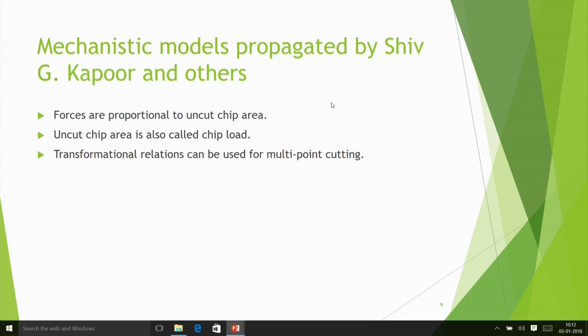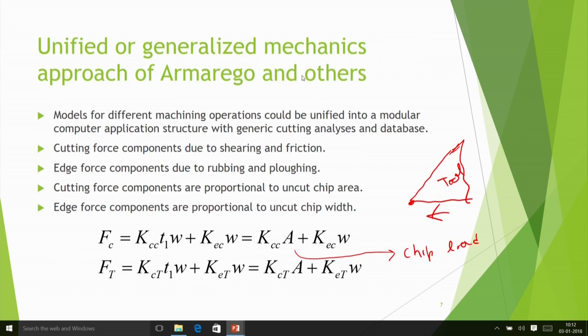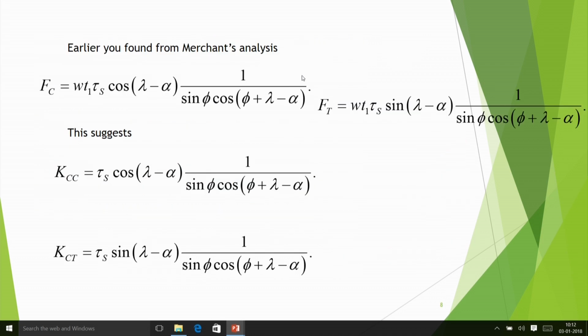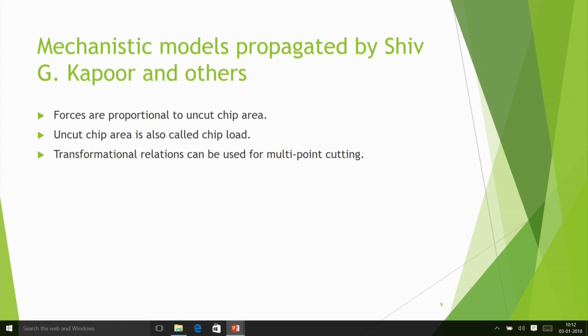But then around the same time, Shiv Kapoor and that group developed the mechanistic models. The mechanistic model and the unified generalized mechanics approach are more or less similar. They developed around the same time, and a lot of work has been done. Here also they assume that forces are proportional to uncut chip area, and uncut chip area is also called chip load. Then transformational relations can be used for multi-point cutting. So for multi-point cutting, we can use the transformation type of relation.